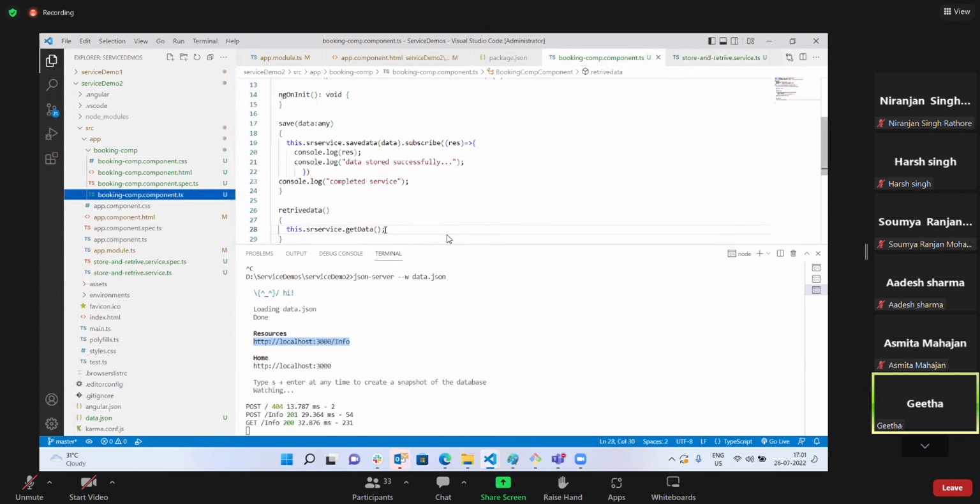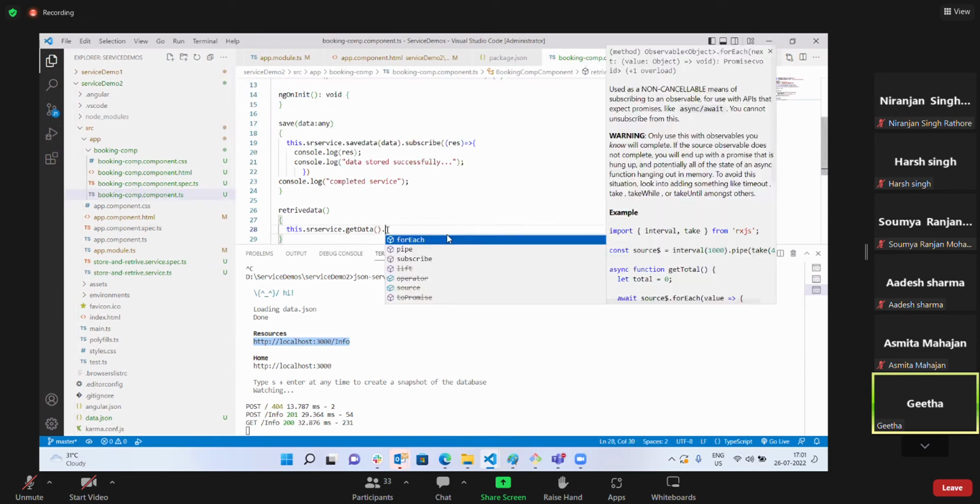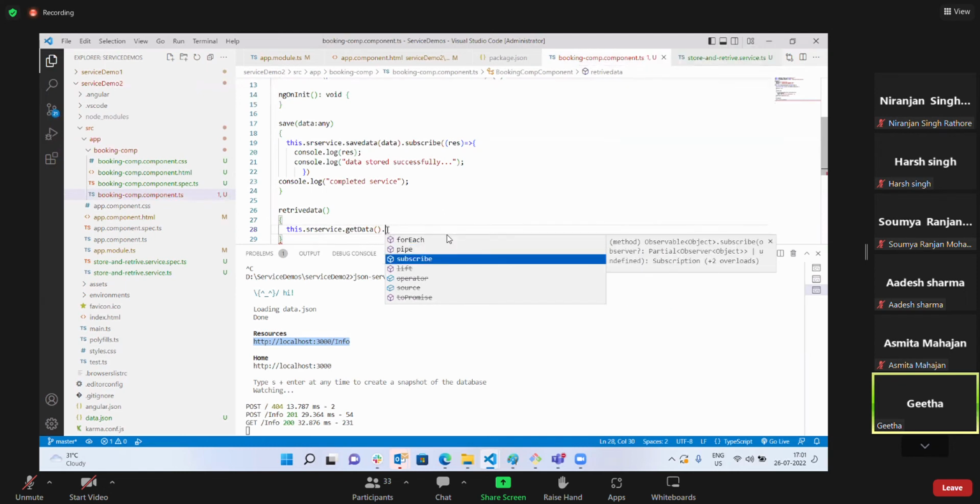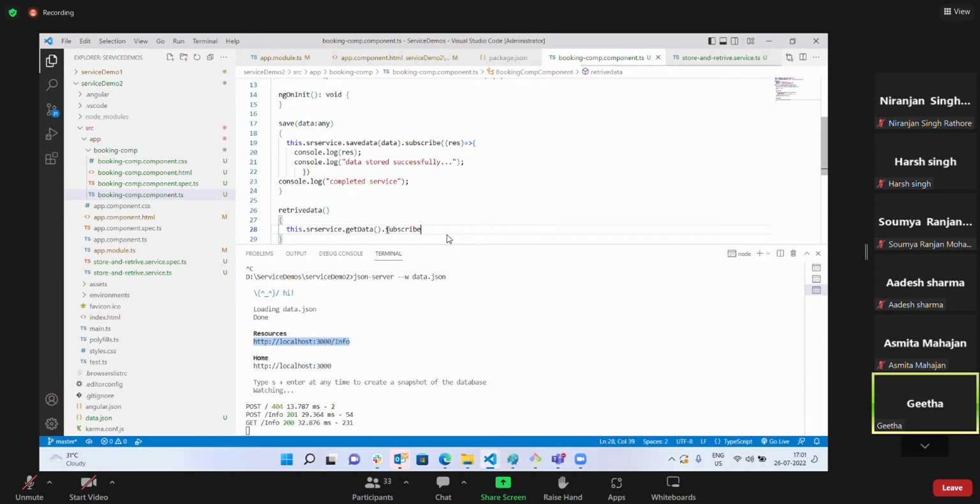Whatever this getData is retrieving, I will subscribe to it. So this getData method from my service is retrieving some information, so let me subscribe to that information. Whatever it is returning, I'm creating a callback function, just giving some d.